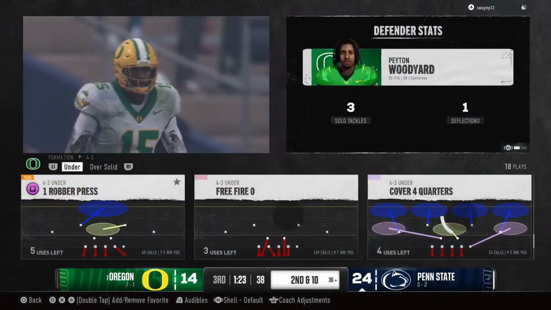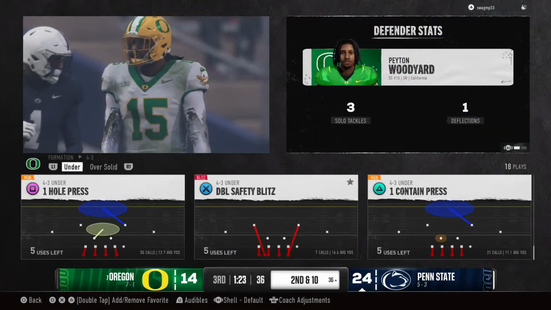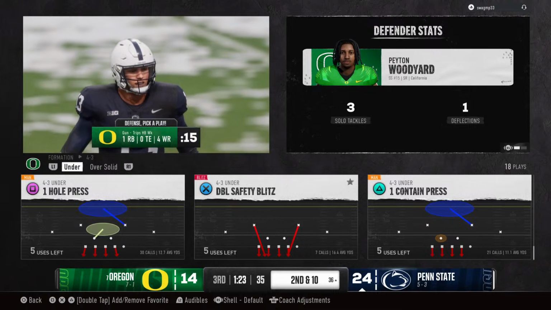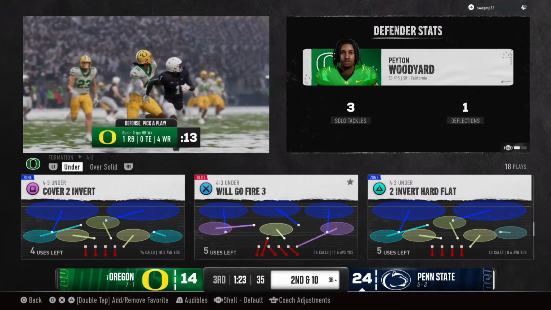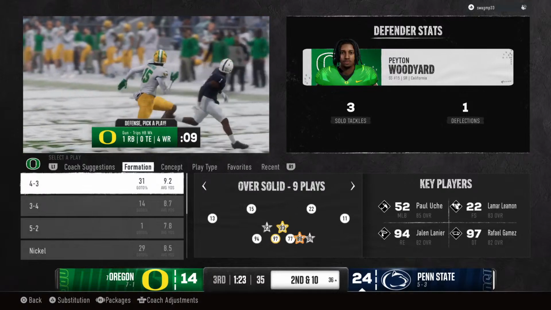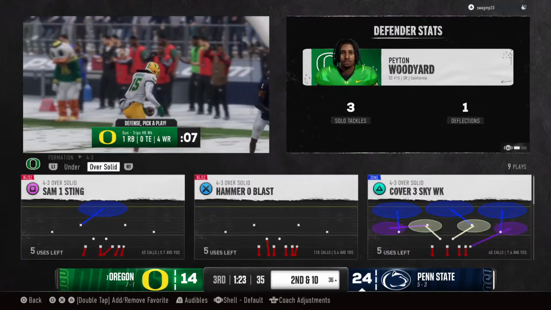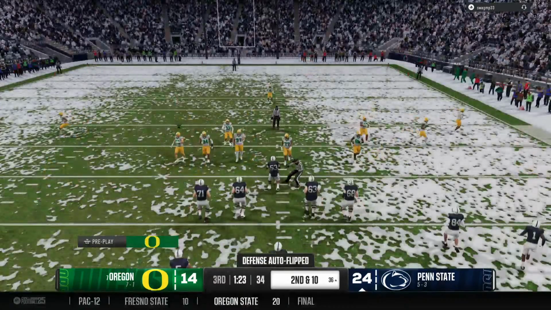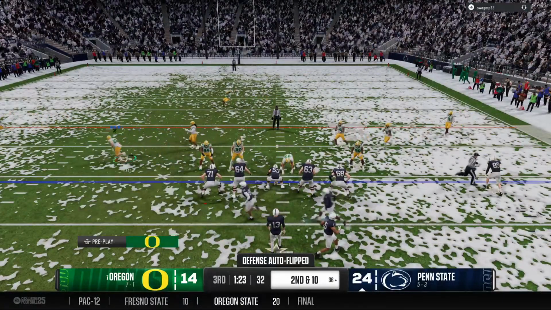Incomplete, and very lucky that one wasn't picked off. And man, could they have used that? It'll be second down. And you've seen this formula work at all levels of football. You pressure the quarterback, his numbers start to drop. He's not as efficient. Nice job by the defense. After they couldn't connect, it's second and 10.